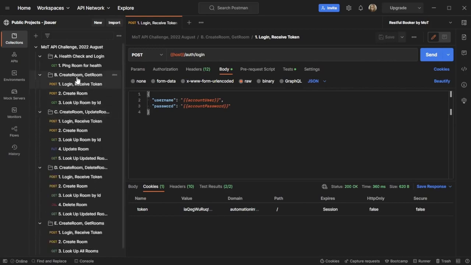Now, some folks will say create room should have been all by itself in one of these scenarios as opposed to having the others. Again, I think that's a matter of taste. Me running create room by itself or with someone else, it's good. If it's going to fail, it's going to fail, and we can make it really obvious that that's where the failure is. So that's entirely up to your preferences. But for our scenario here, I decided to roll it into the other 4 endpoints. So that's what you can see here, that I've got a lot of numbering. I like to be really wordy in my descriptions and put in the order that I'm building things in.